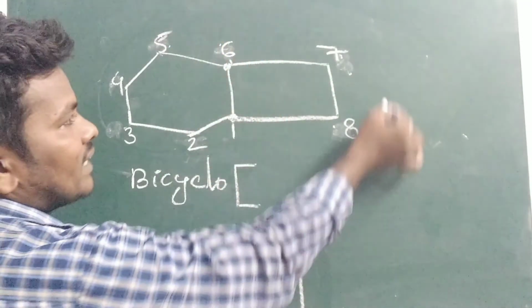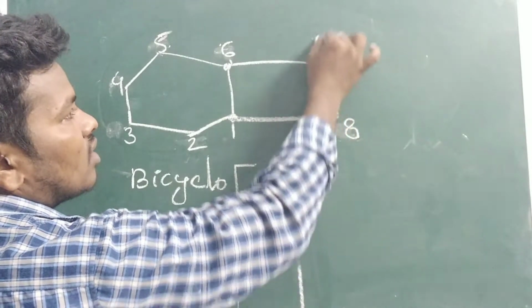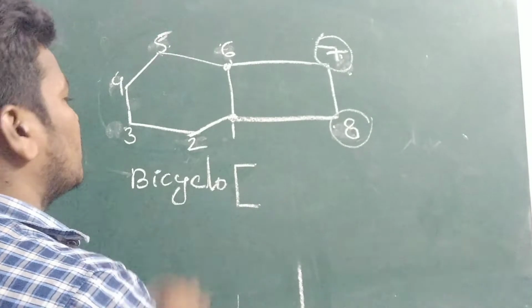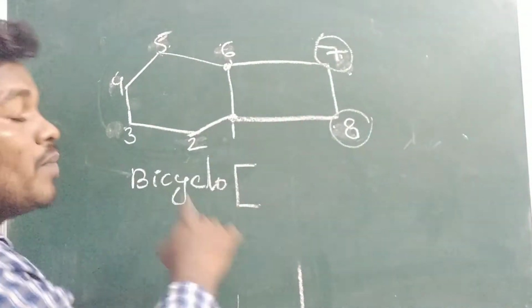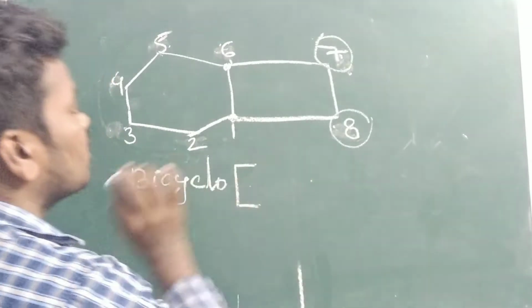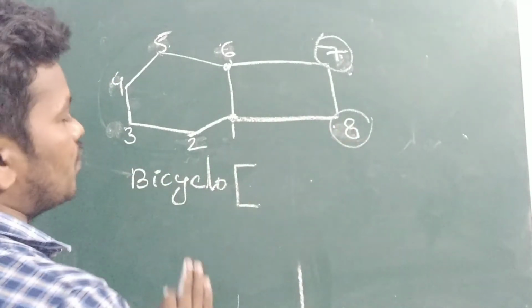If you go like this, you will meet 2 persons. So different paths, how many paths are presented? Generally, 3 paths will be there in the bicycle. 3 paths should be there.